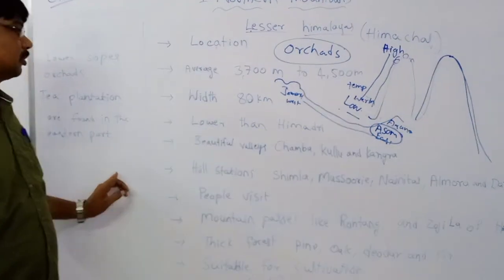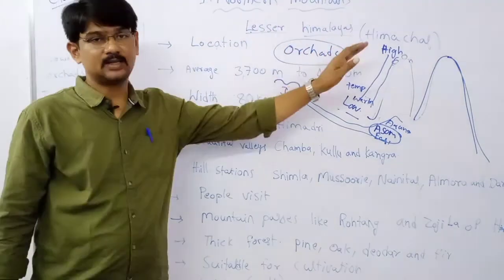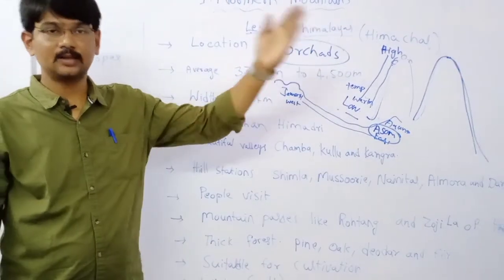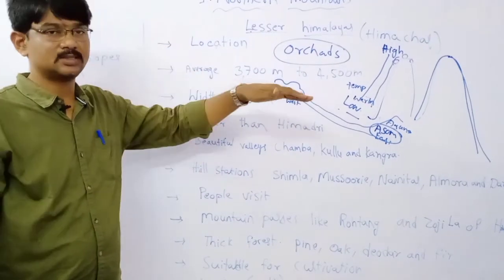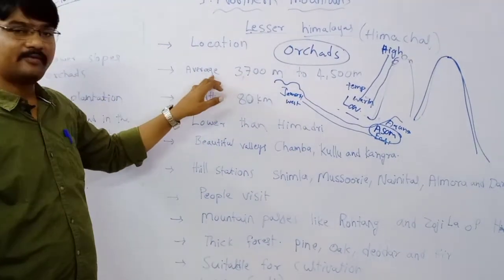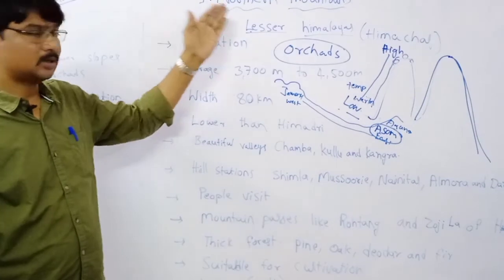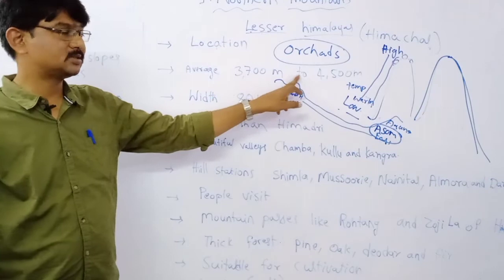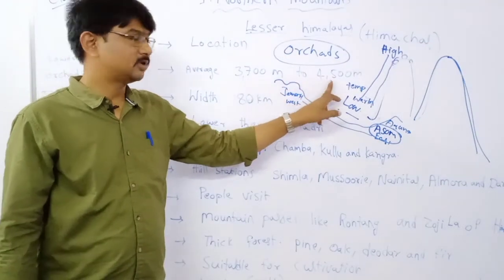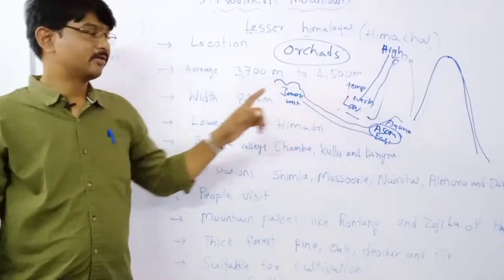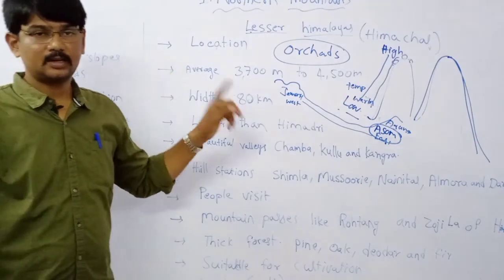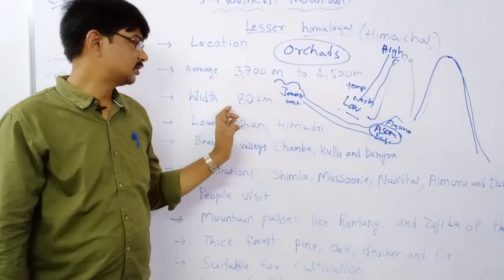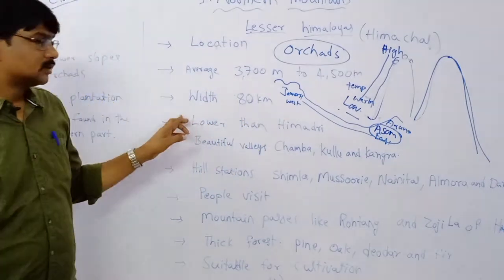So all this is about the Lesser Himalayas, children. Where are they located? Between Himadri and Siwaliks, the Himachal ranges are located. The average height of the Lesser Himalayas is 3,700 meters to 4,500 meters. The width is 80 kilometers.